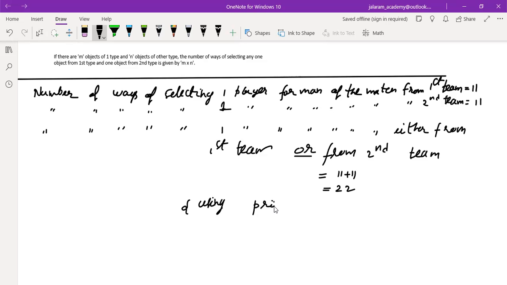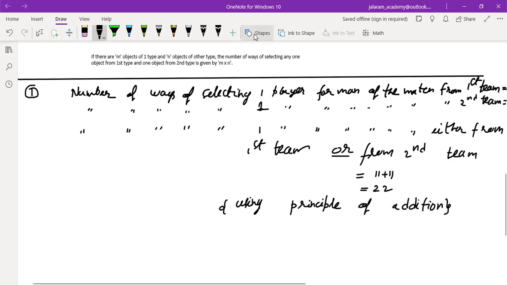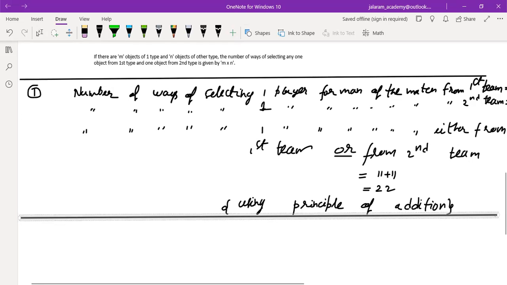Using principle of addition. Understood, everyone? Yes, sir.